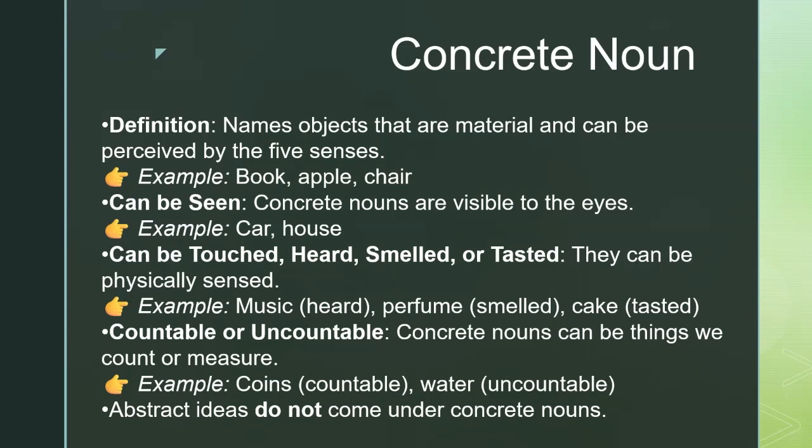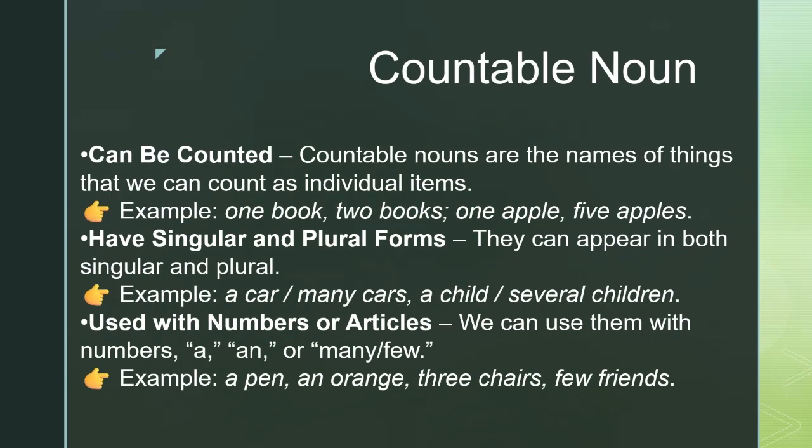For example, music can be heard, so music is a concrete noun. Perfume can be smelled, so perfume is a concrete noun. Cake can be tasted, so cake becomes a concrete noun. Concrete nouns can be countable or uncountable, like coins which we can count, and water which we can measure but not count. Abstract ideas do not come under concrete nouns. So, any object or substance that you can experience through your senses is a concrete noun.